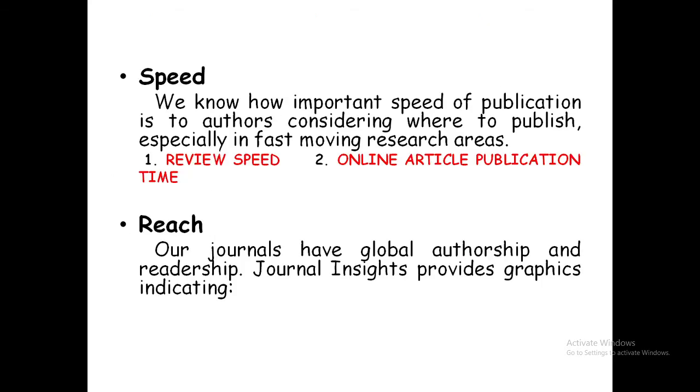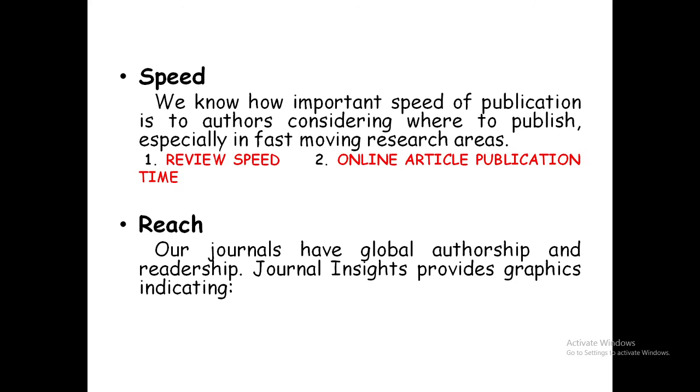First, speed. I am going to discuss speed. You know how important speed of publication is to authors considering where to publish, especially in fast-moving research areas. Number one, review speed.